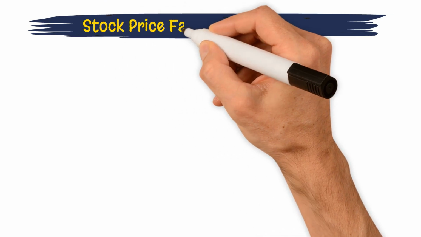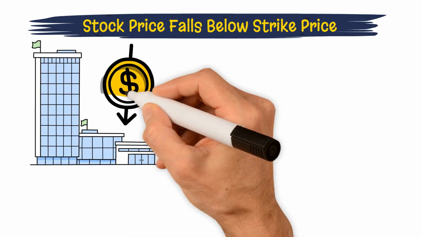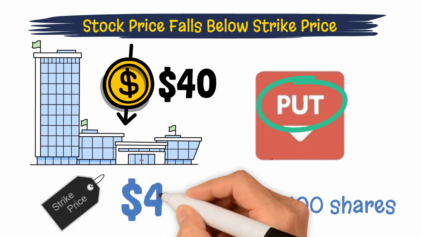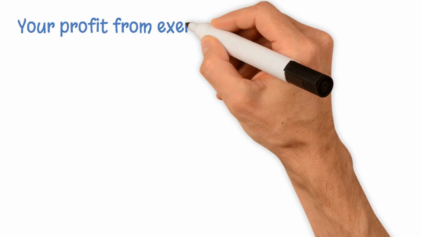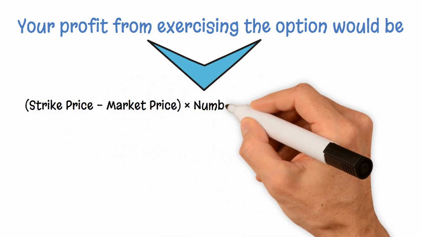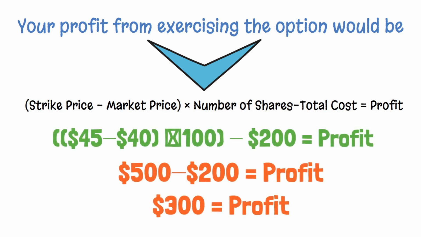Stock price falls below strike price. If company XYZ's stock price drops to $40 at expiration, you can exercise your put option and sell 100 shares at the strike price of $45. Your profit from exercising the option would be strike price minus the current market price multiplied by total number of shares and subtracting the total premium paid, which brings your profit to $300.